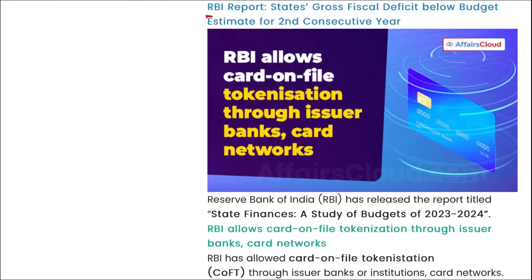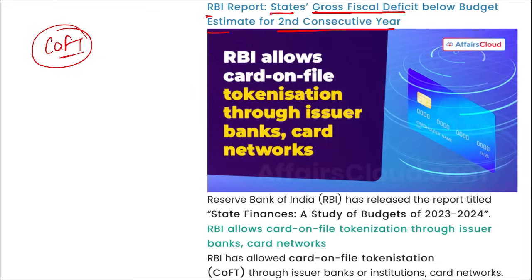Next is RBI. RBI's report states gross financial deficit below budget estimate for the second consecutive year. I repeat, RBI has released a report, that is State Finance, a study of the budget of 23-24. Right here, we will be seeing that RBI has allowed card on file tokenization through issuer banks and card networks. That is, RBI has allowed COFT. What is COFT? Card on file tokenization, right, through issuer banks or institutions.